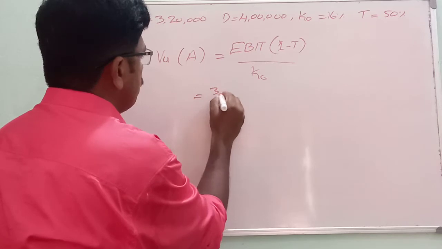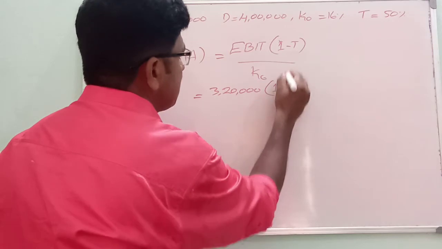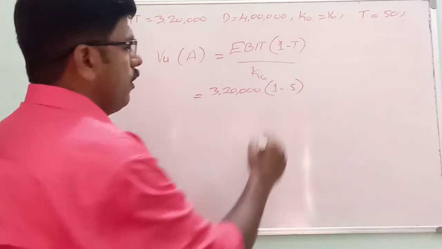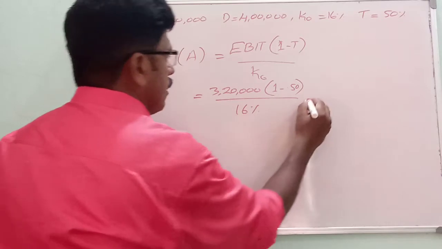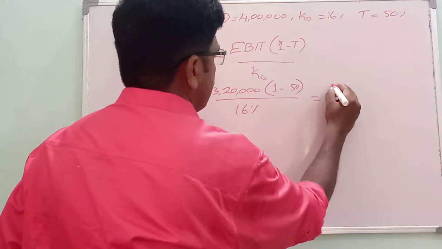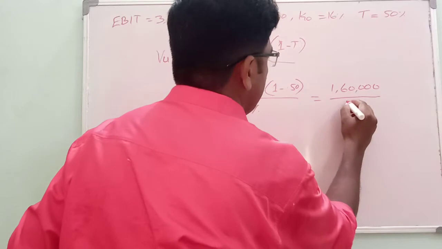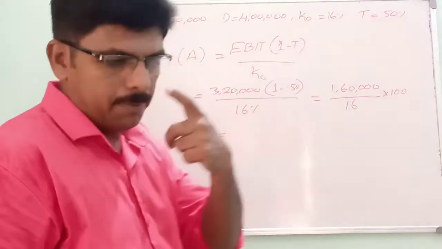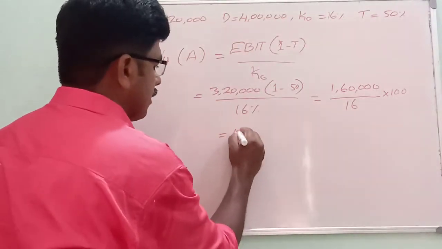EBIT 3,20,000 into 1 minus T, tax rate 50%, that is written as 0.5, divided by KO 16%, that is equal to 3,20,000 into 0.5, that is equal to 1,60,000. 1,60,000 divided by 16 into 100, that is equal to 10 lakh.